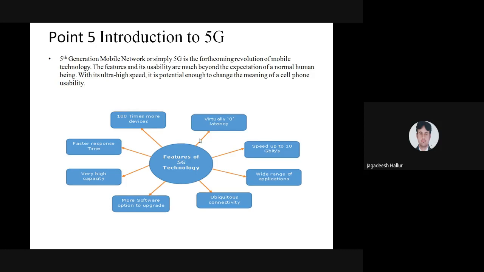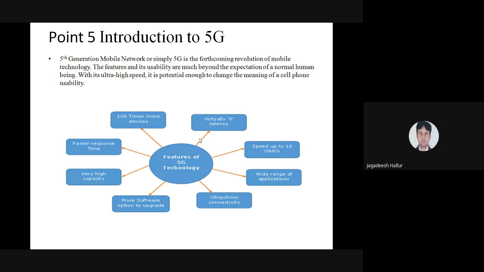What is the speed? The speed of this is 10 gigabits per second. See the speed: now we are using 2 gigabits per second. The speed for 5G is 10 gigabits per second. It means high speed has to be implemented for this fifth generation. We have a wide range of applications for this 5G. Using this wide range of applications, we can do a lot more work.